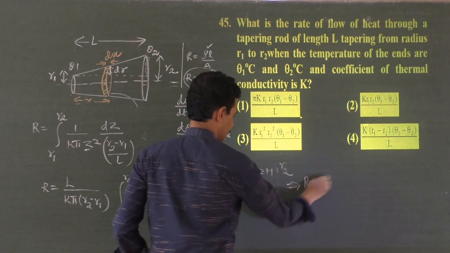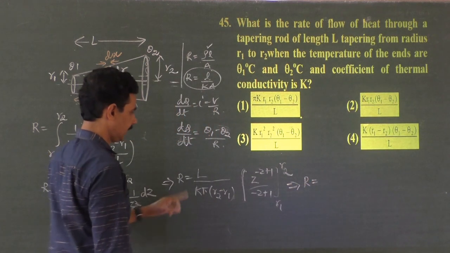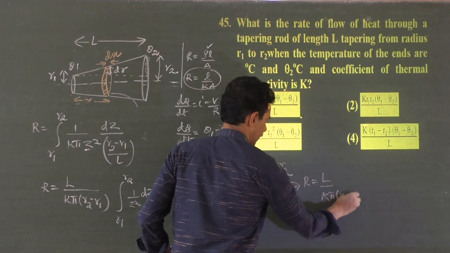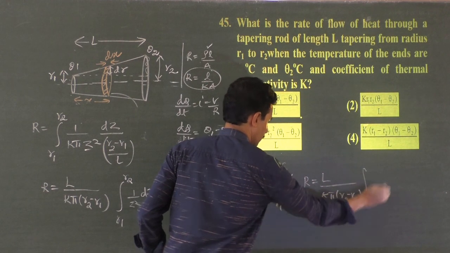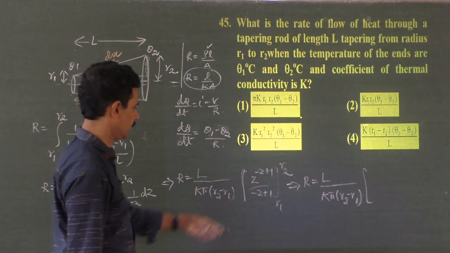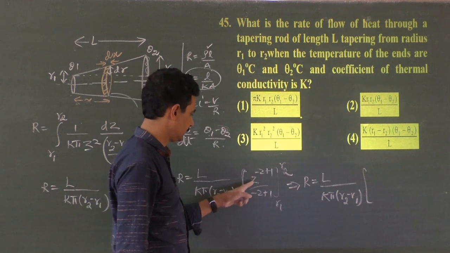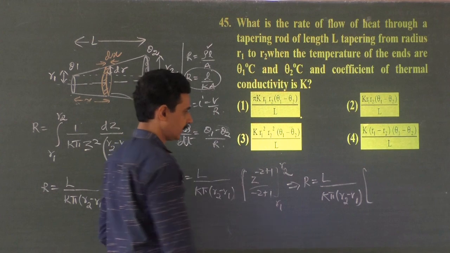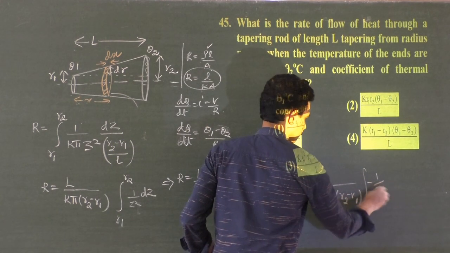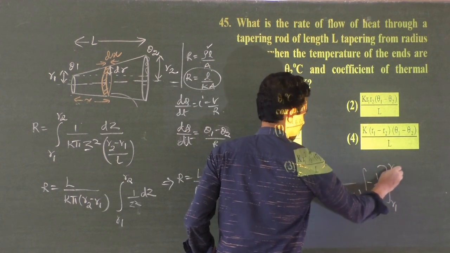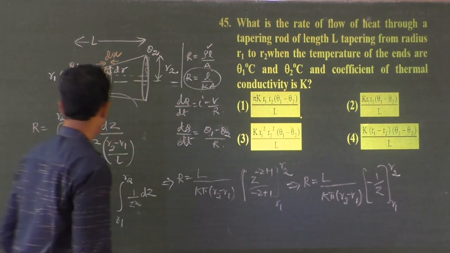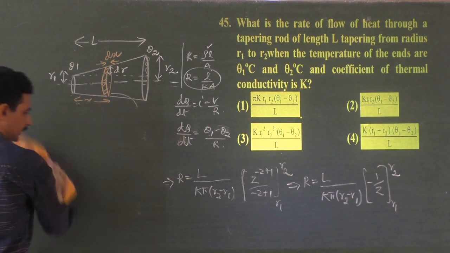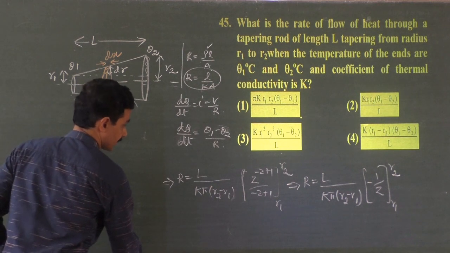That implies R is equal to thermal resistance L by K pi into R2 minus R1 into minus 1 by Z, from R1 to R2. Now put the limits. Shall I rub it again? Rubbing and writing, that's the only job now. We will write that last step.